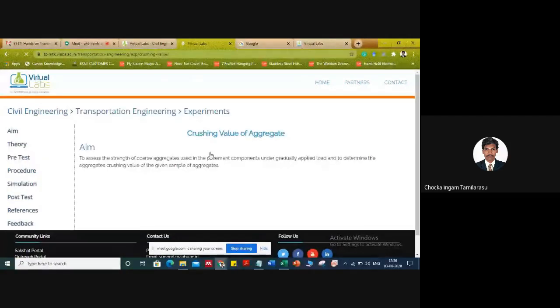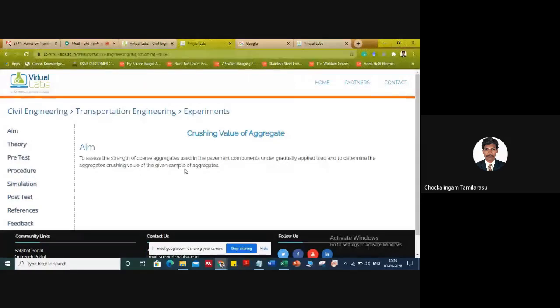So similar to that, in an offline mode, when students come to the laboratory, we will instruct what the experiment is, what the aim of that particular experiment is, what the different apparatus required are, what the formulas required are, and what inference you're going to get from the experiment. In a similar manner, here also it is clearly mentioned as aim: to assess the strength of coarse aggregate used in pavement components under gradually applied load, and to determine the aggregate crushing value. So this is the aim of our experiment.